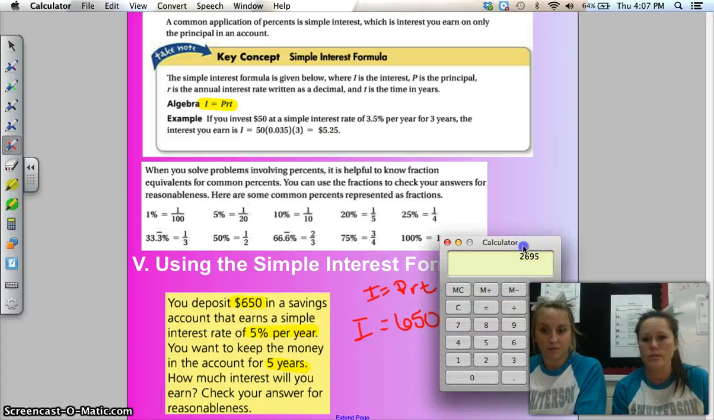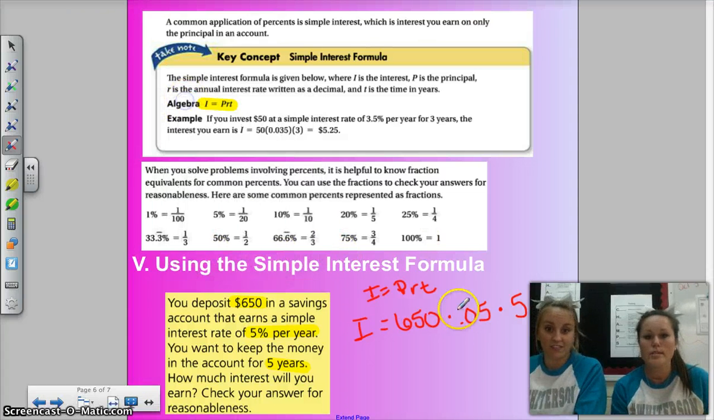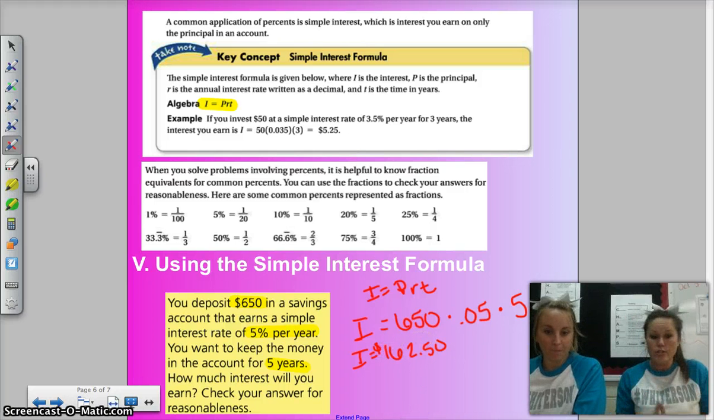650 times 0.05. It's I-PRT. You guys did that last year. I'm pretty sure they did that in their classes last year. Anyway, so 162.50. So the interest you would make over the 5 years is 162.50.